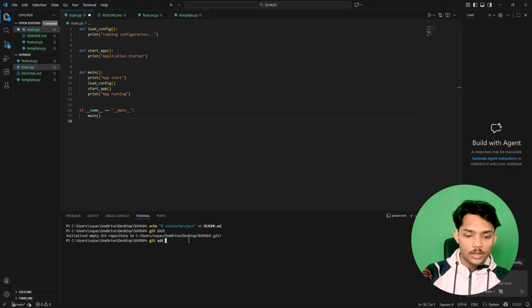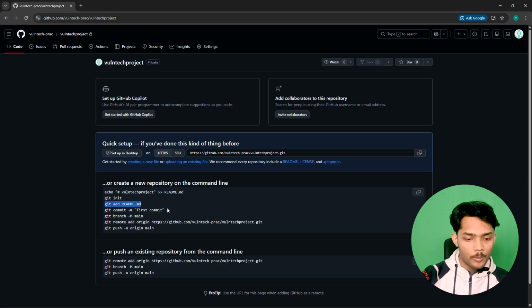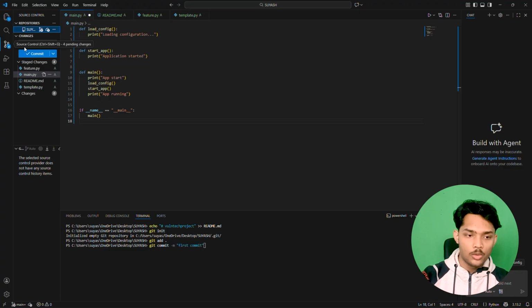So just type dot here, and once you hit enter, all the files will be in staged mode. Now what you have to do is copy this command right from here and paste it right here, but you can also do it from source control, as I have told you multiple times. But from now we are going to use the command line.